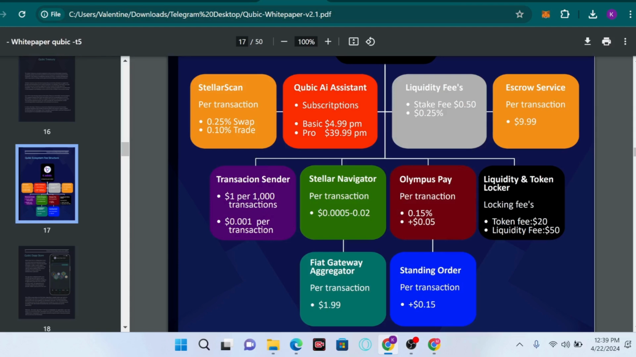So we have the Qubic AI assistant. We have the subscription fee: the basic is $4.99 per month, and the pro version is $39.99 per month.